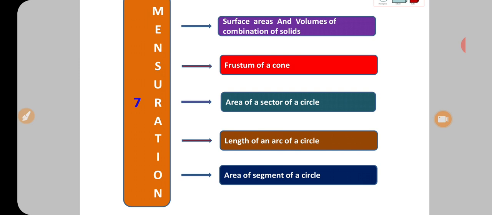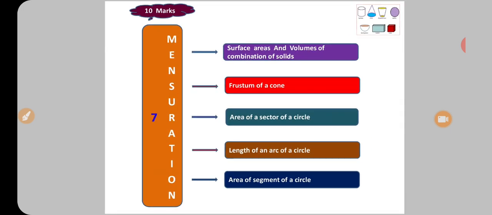The rest you have already learned from 9th standard. Area of the sector of a circle, length of an arc of a circle, and area of segment of a circle. These topics we are going to see. Friends, out of these 7 topics I just told you previously, the first 3 topics consist of theorems. 1 or 2 theorems will certainly be asked in the board examination in question number 3B. Be careful regarding these 3 topics.